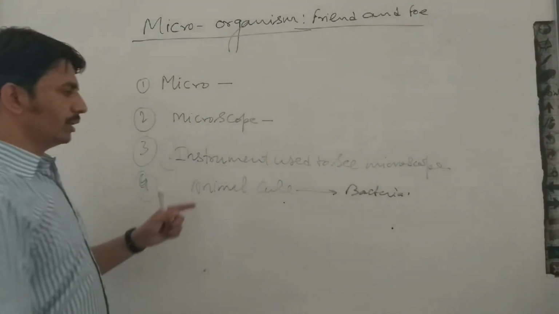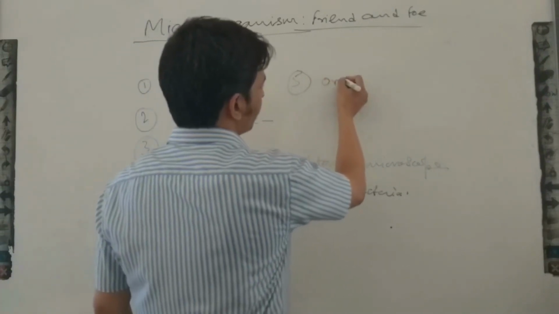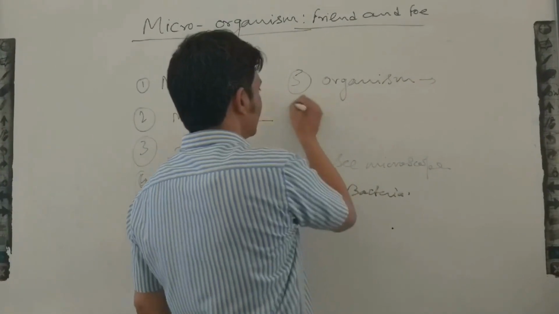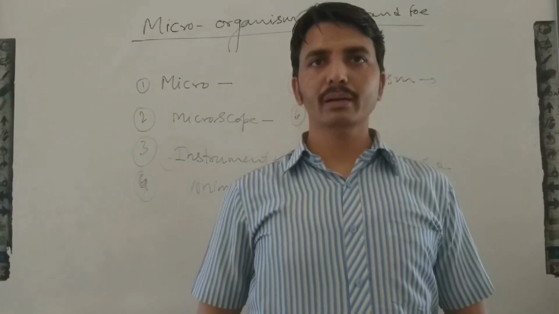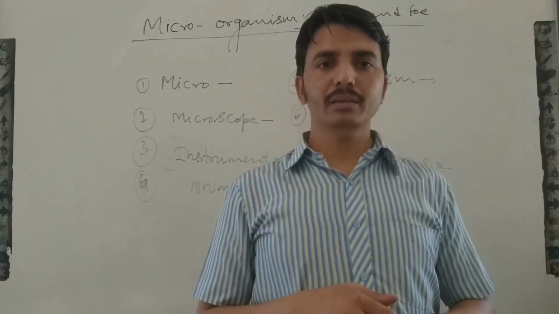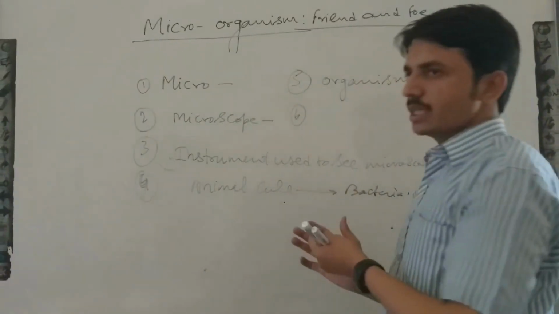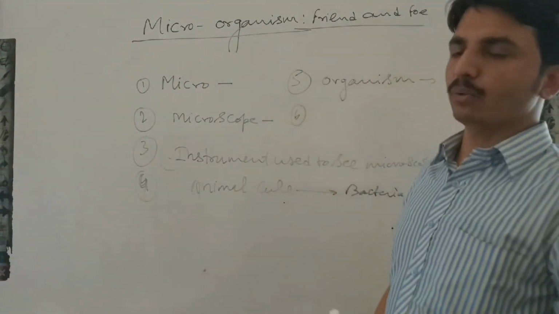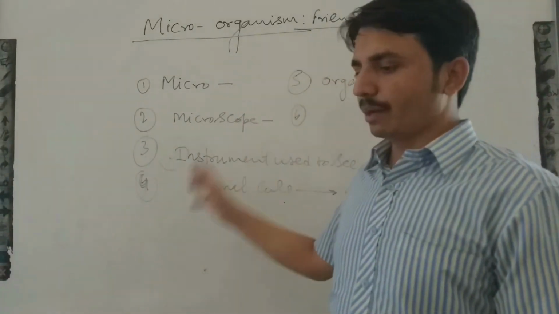Okay, so try to give answers to these questions. Another question is, what do you understand by organism? Organism से आपको क्या समझ में आता है? Next question: on the basis of size, classify organisms. You can prepare a list or table in which you write the names of organisms which you can see without any instrument, or organisms which you cannot see without any instrument. Okay, so try to give answers to this question.